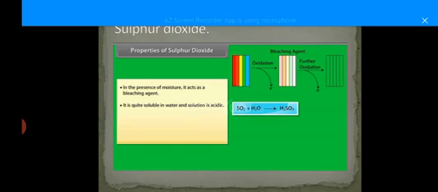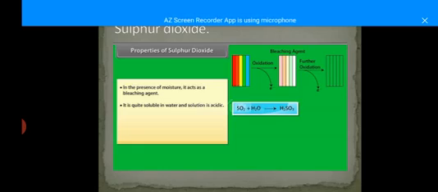It is present in the air, and it has a sharp smell. When it combines with water, it converts into sulfuric acid, which is acidic in nature, and it will disrupt human activities. So we can say that when it combines with moisture, it can act as a bleaching agent.